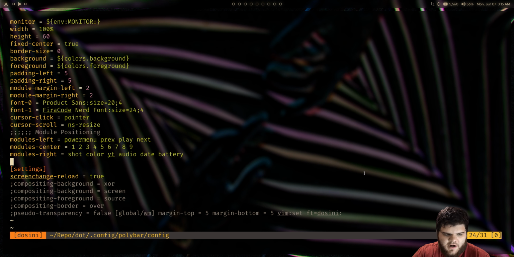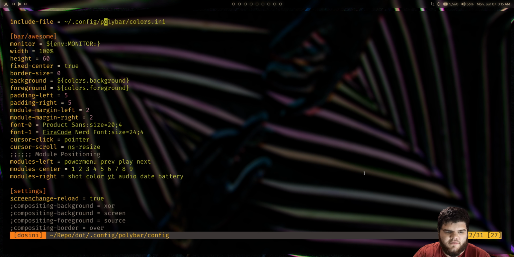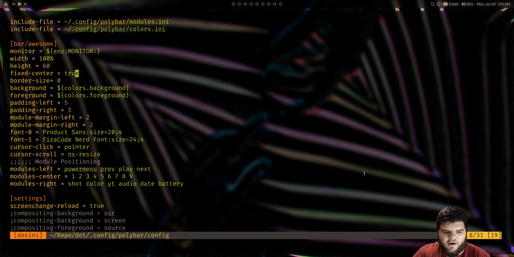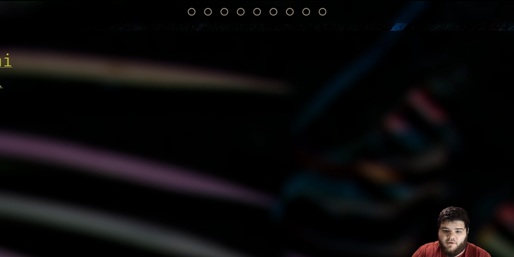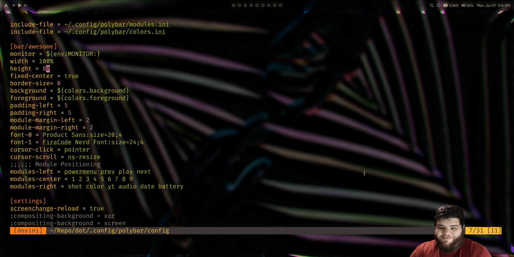Okay, so we can quit out of that, and the last thing I want to do is give my bar a little bit of a new look, a bit of a facelift, if you will. I just got rid of the line, so maybe let's do something else to make it stand out a bit. I thought we could make it a little bit taller, and that might change things up. Yeah, there we go. That's kind of a nice look. It demands more attention because it physically takes up more space on the screen. We'll see how that goes.